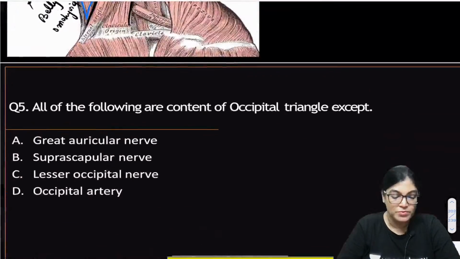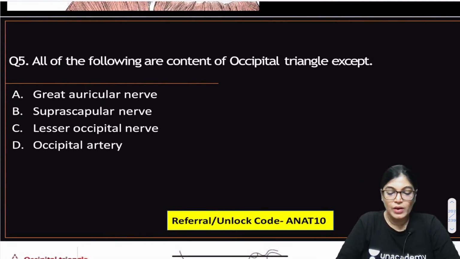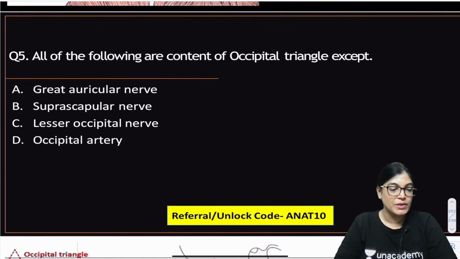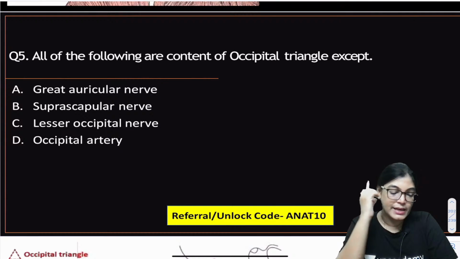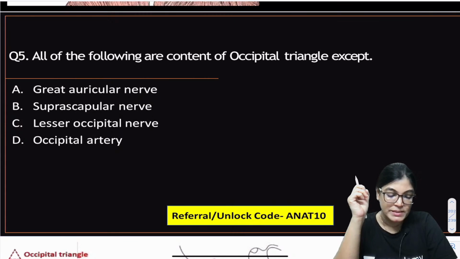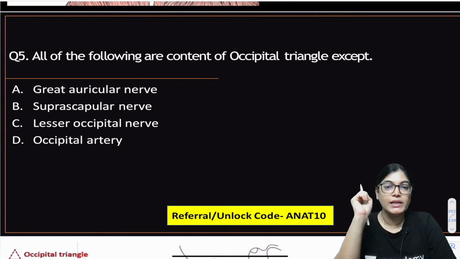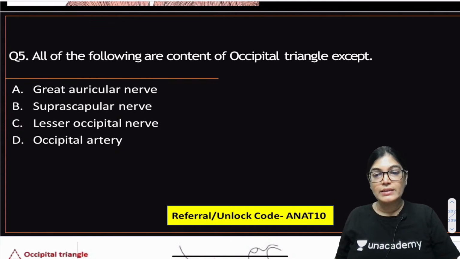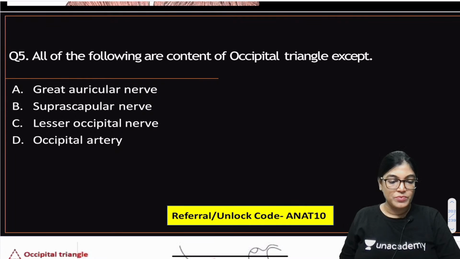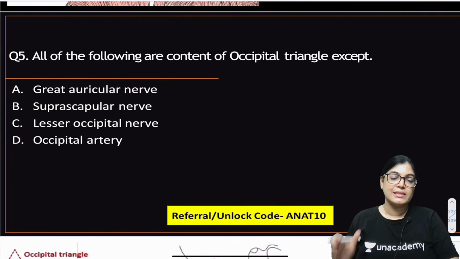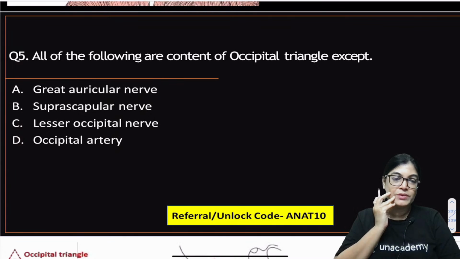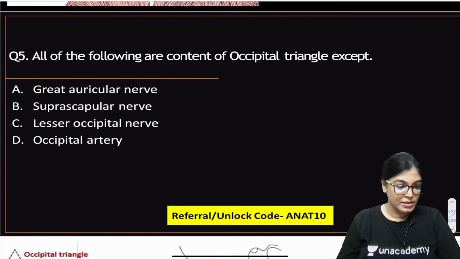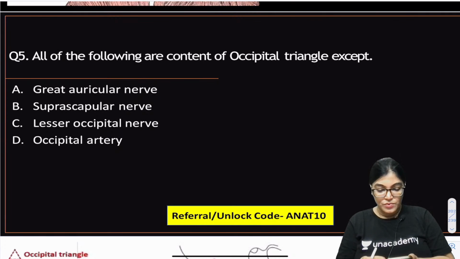Let us move on to the 5th MCQ. All of the following are the contents of the occipital triangle except. The options are great auricular nerve, suprascapular nerve, lesser occipital nerve, or occipital artery. According to you, which is the correct answer? Question number 5, mark the correct answer. Give the answer you think is the right one.